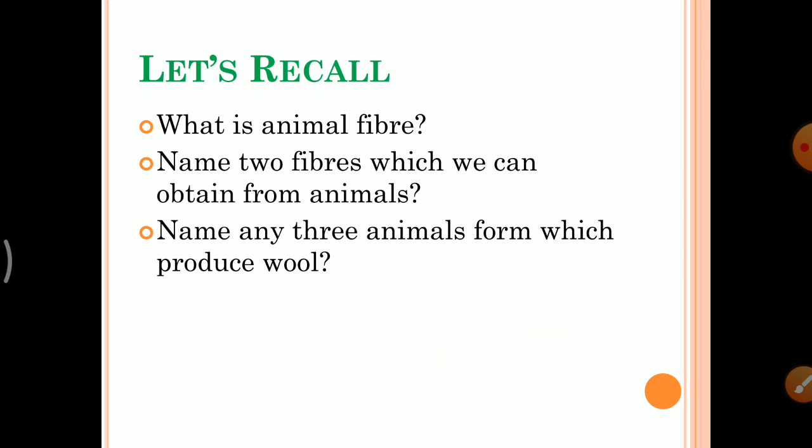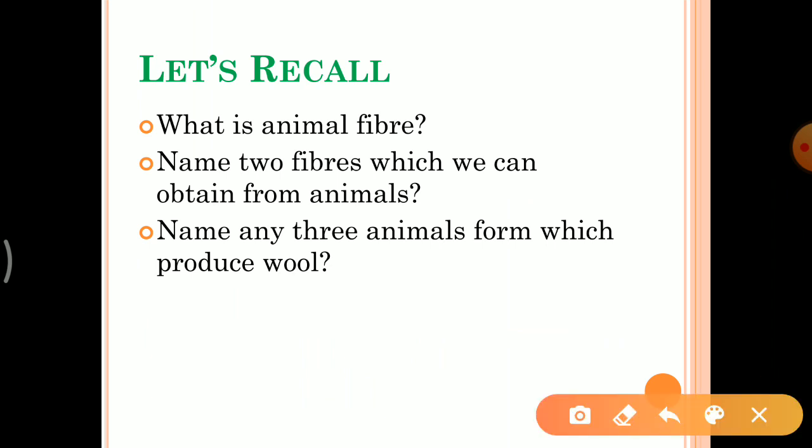What you have to do, you have to pause the video and try to write the answers of these questions in your rough notebook. I'm going to speak the questions, and after that you can pause the video and write your answers. So first question is, what is animal fiber? You have to tell which fiber is called animal fiber. Second question is, name two fibers which we can obtain from animals. You have to write two examples of animal fiber in this question.